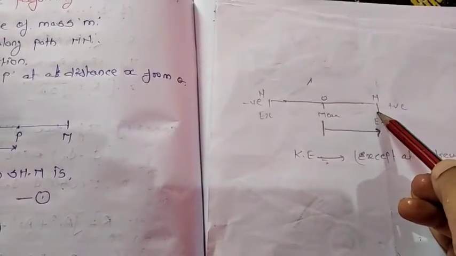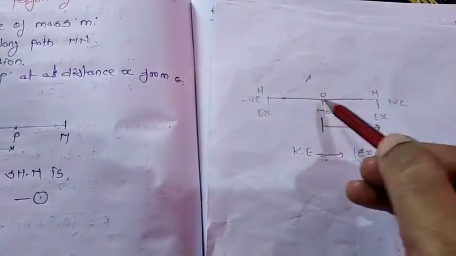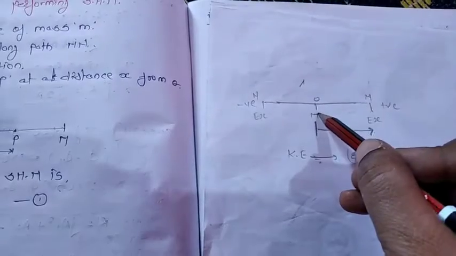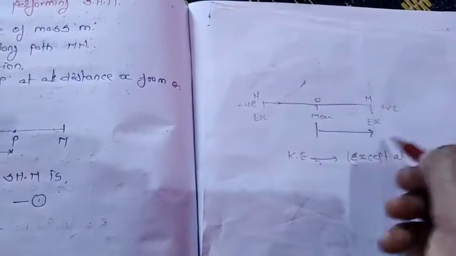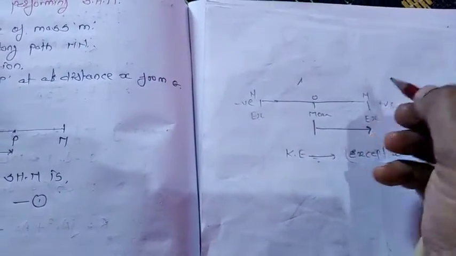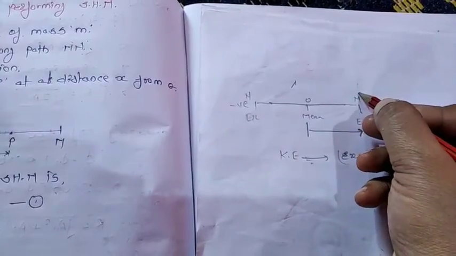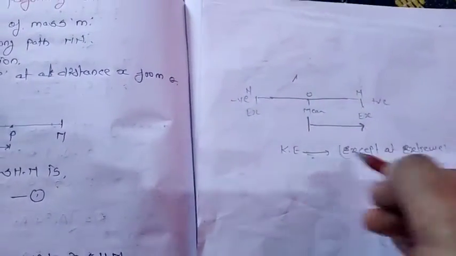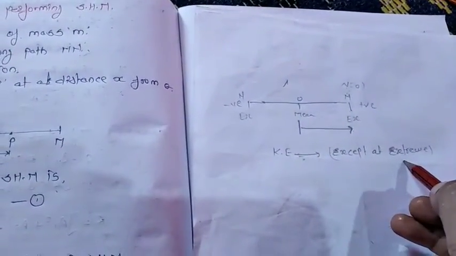When the particle reaches the extreme position, it will come back to the mean position due to the restoring force. So at this position the velocity becomes equal to 0, and that's why the kinetic energy is equal to 0 at the extreme position.